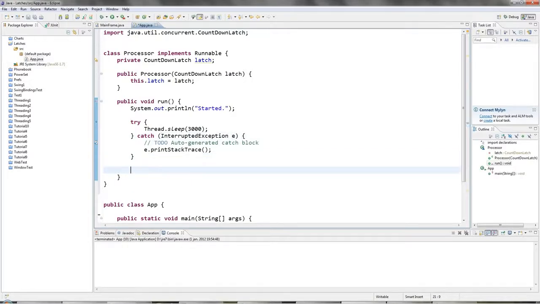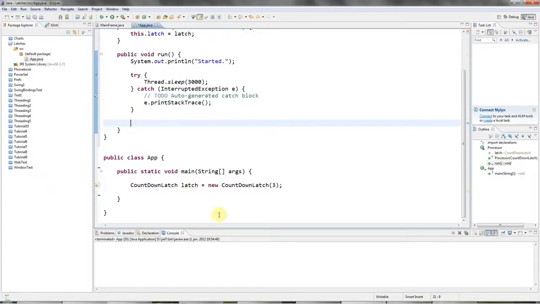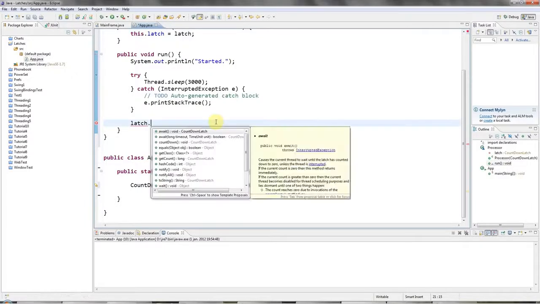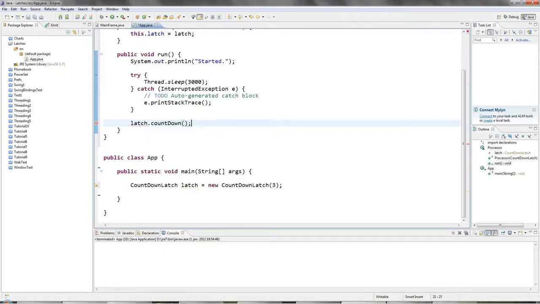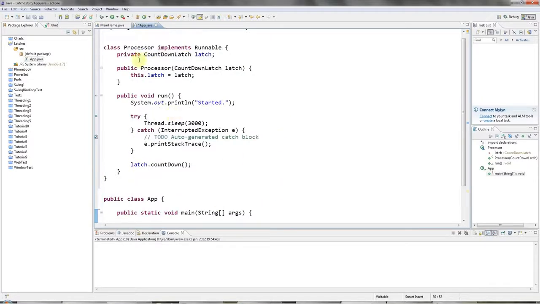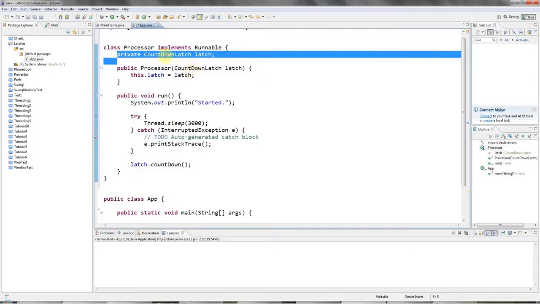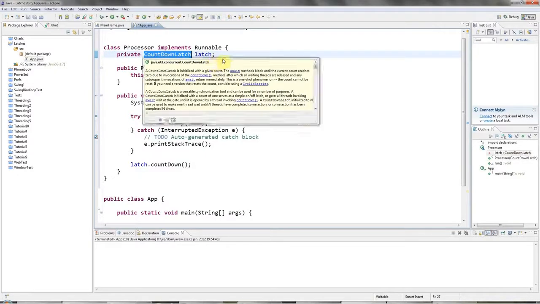And of course there are lots of possibilities with countdown latch, but what I'm going to do here is I'm going to say that when the thread's finished I will count the latch down. You could count it down anywhere in your thread, so I'll say latch.countDown. So every time countDown is called, the value that I specified here will be counted down by 1. And notice I'm not using the synchronized keyword here because this is a thread safe class, and that's what's so good about it.